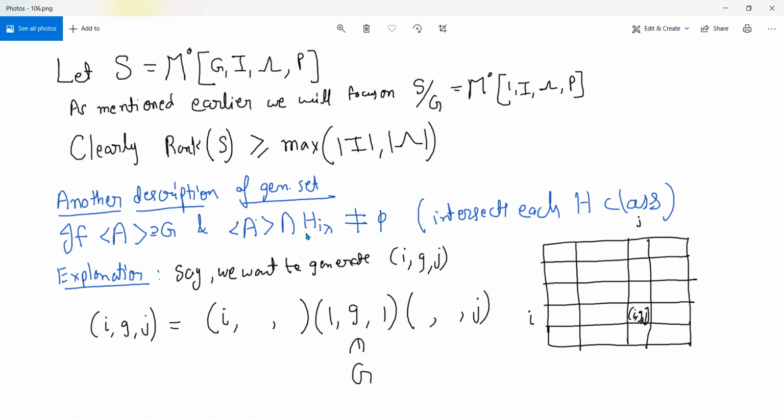So you're given one element each from every edge class, and you're allowed to use them to generate your I, comma, g, comma, j. Okay, so let's see. The idea is very simple. So this I here: the way you would want to generate this is by using the I, right? Now we're not making a decision as to what we'll be putting in these two blanks here, keeping it like that.